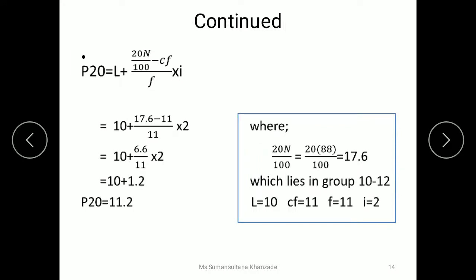Now let's look at how we calculate the percentile for continuous series. Same equation, with only change that we have to divide n by 100 and we have to multiply n with the respective percentile value. So after calculating the cumulative frequency, we have to find out this n divided by 100 value for the respective P value or percentile value. We are calculating P20 or percentile 20. That is why we need to multiply n with 20, and we are calculating percentile. That is why we have to divide it with 100.